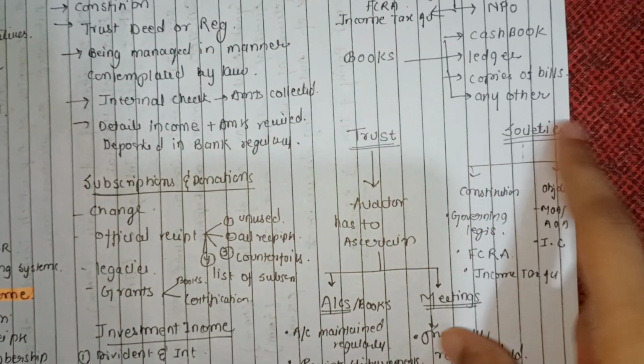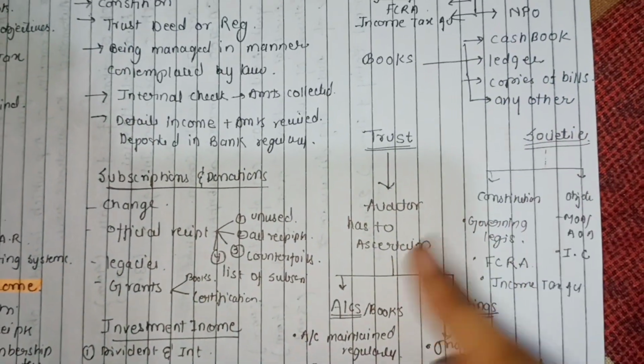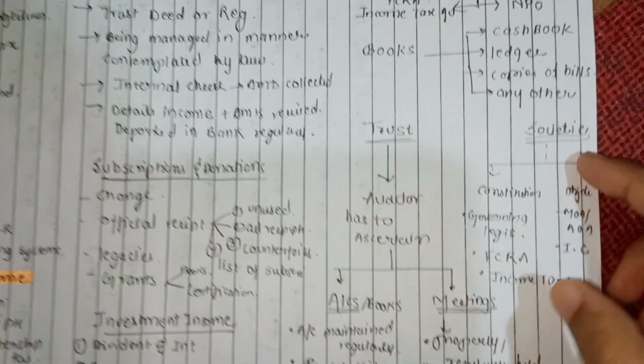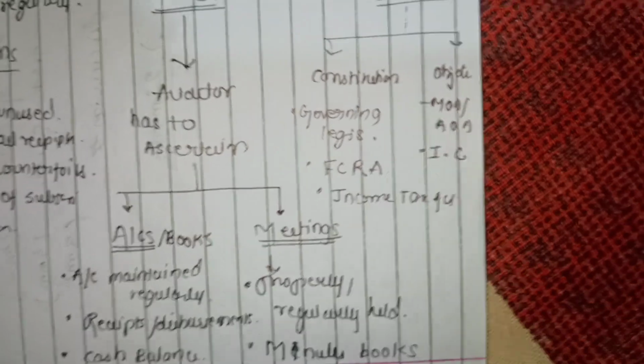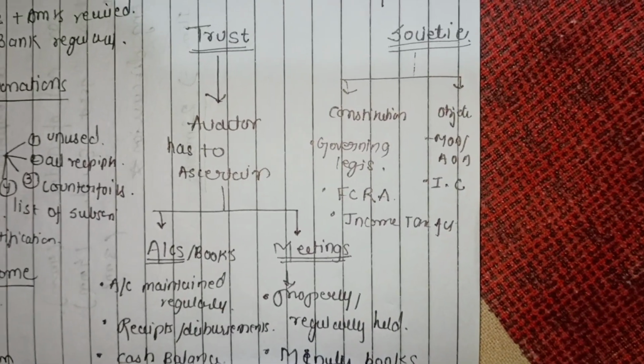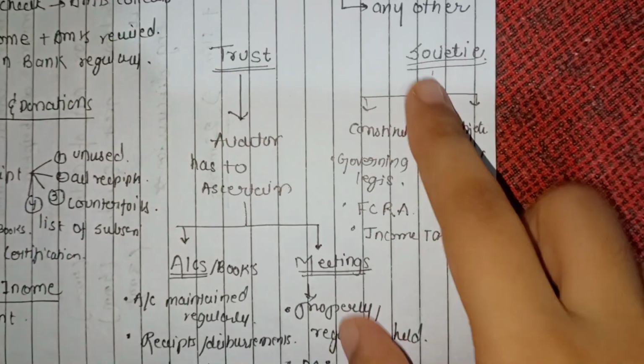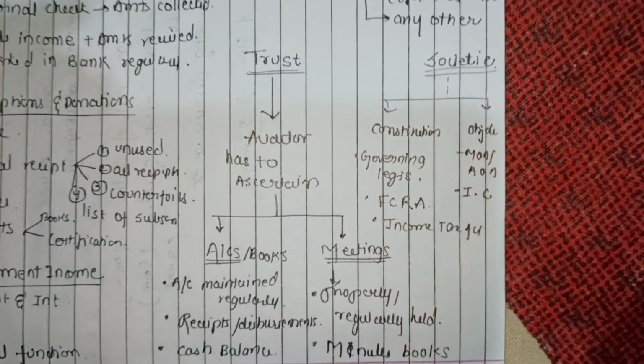Now let's come to the societies. The points that the auditor has to ascertain for societies, I have divided into two. First, the constitution related, then the objectives related. You can see here, the constitution related.